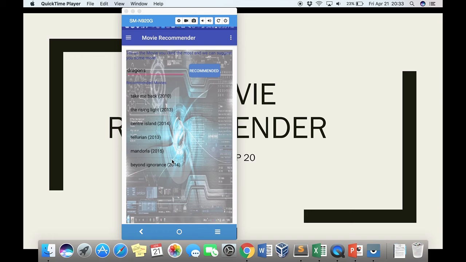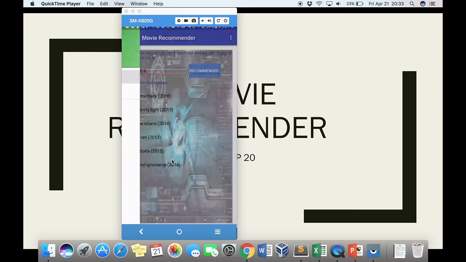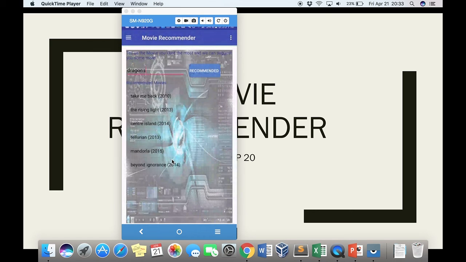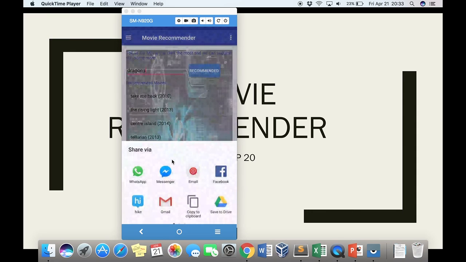After this we have implemented this option. On clicking this share button, the option comes to share on various social media such as WhatsApp, Facebook, Drive, etc.